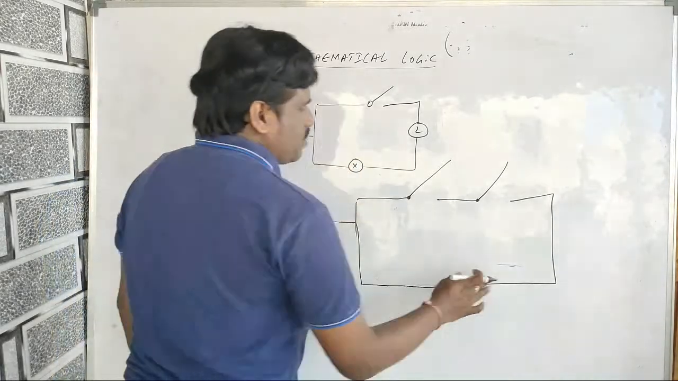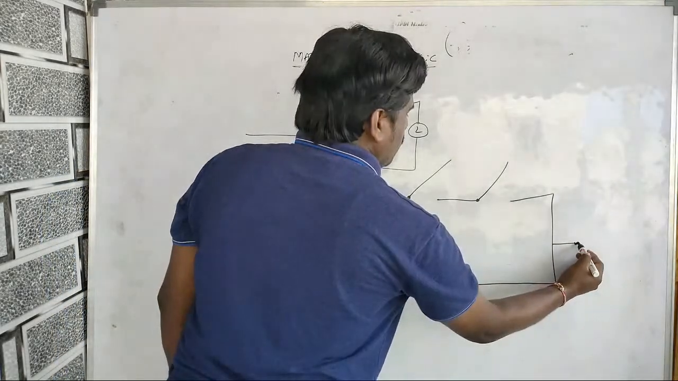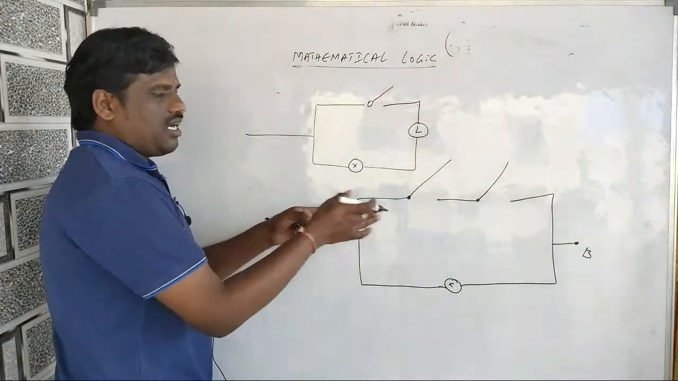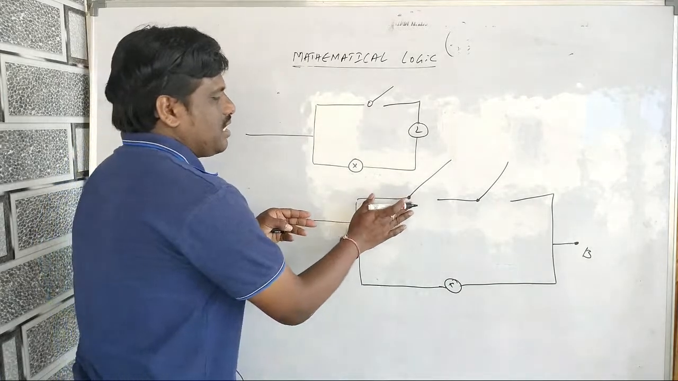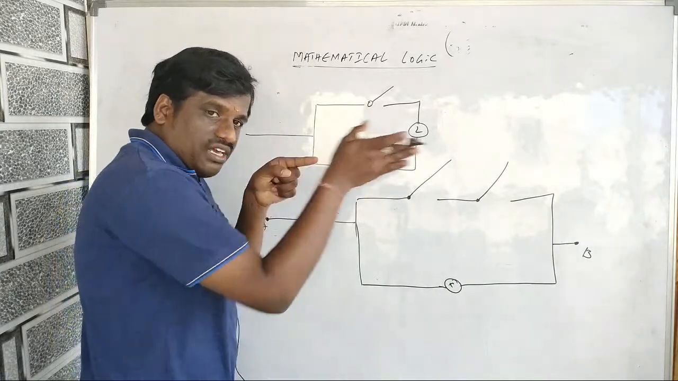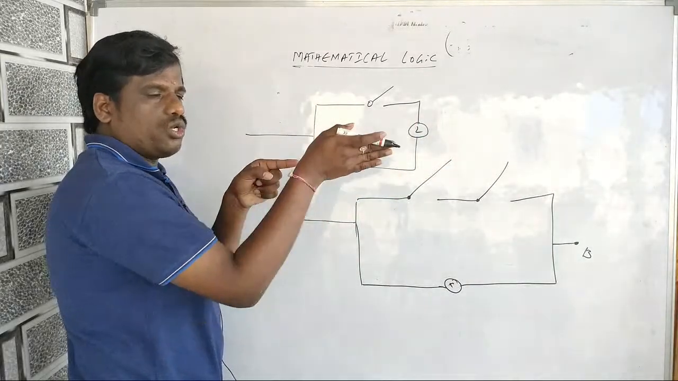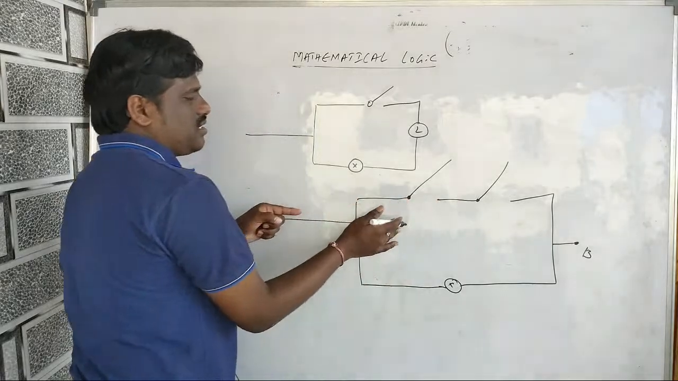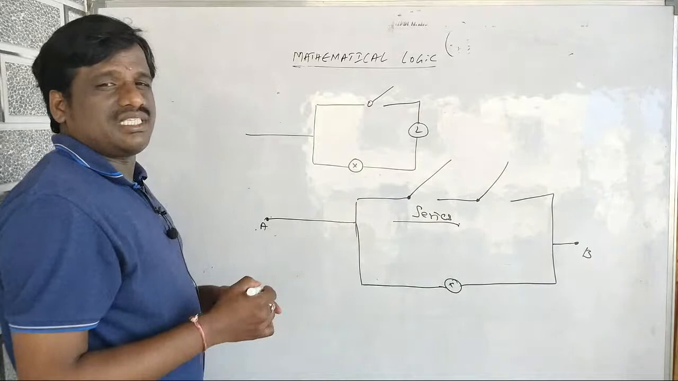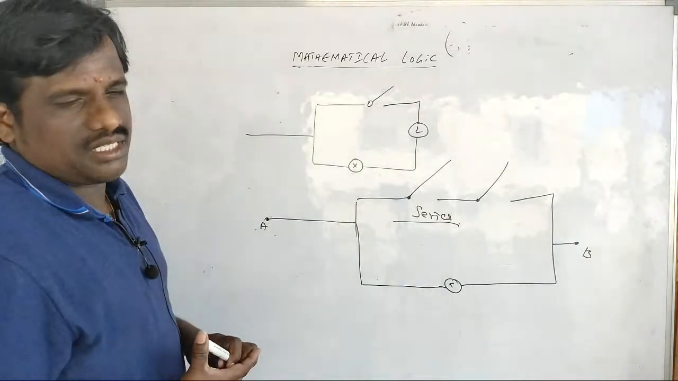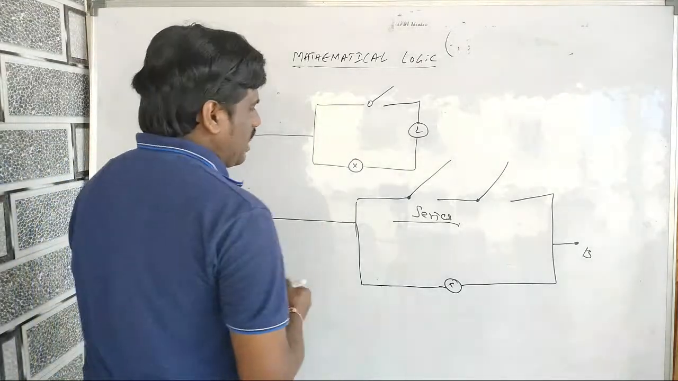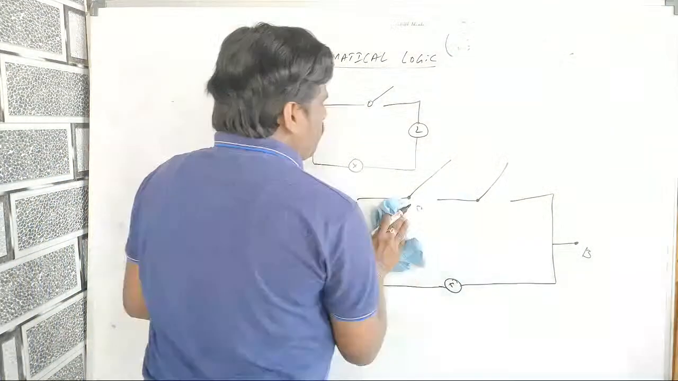Now you need to see when the current will pass from A to B. This is called a series connection. Whenever you have only one route, like you are going in a car to your home, this is one route. This is called series, a series circuit. And there is another one that is called a parallel circuit.